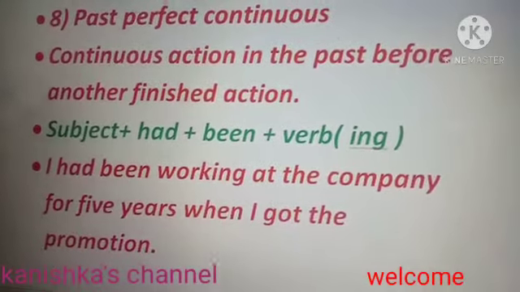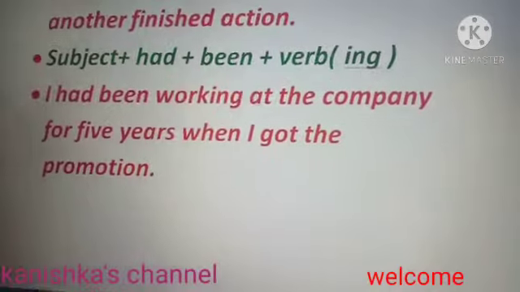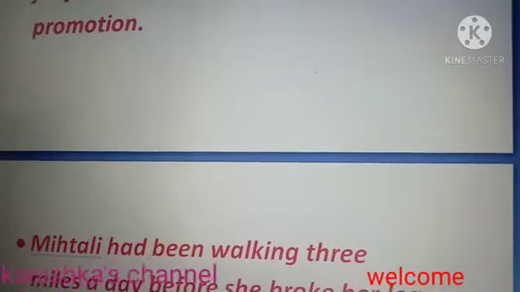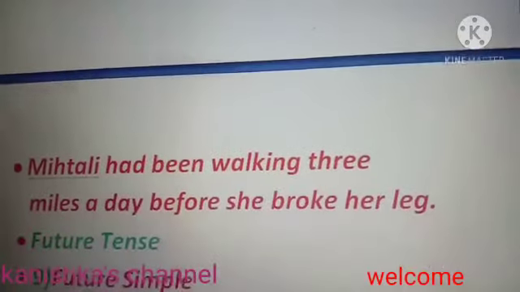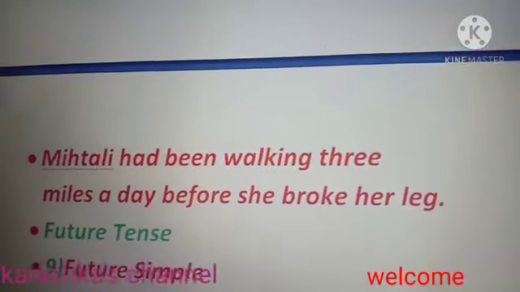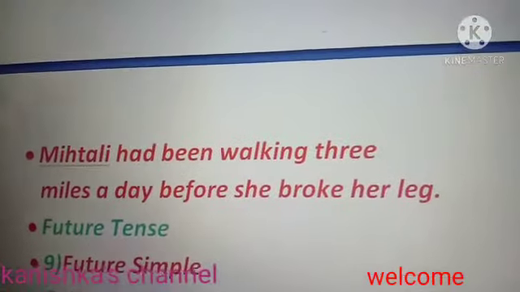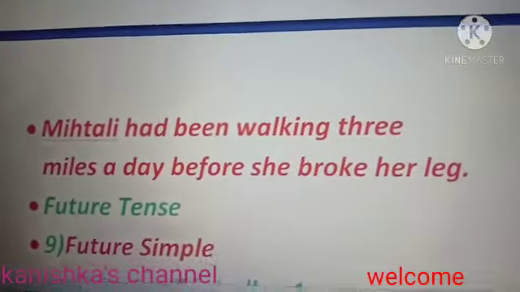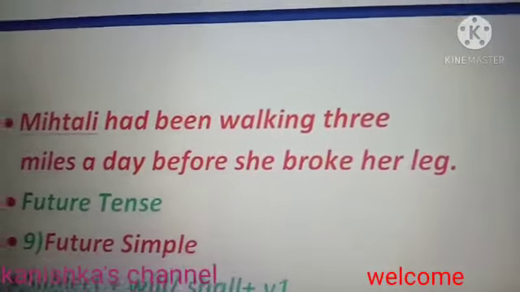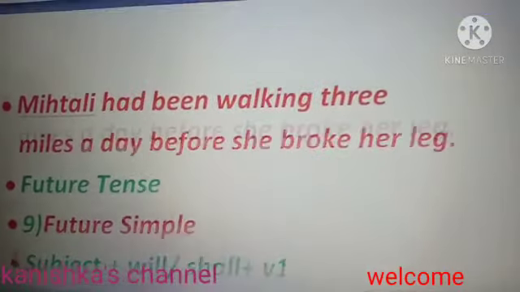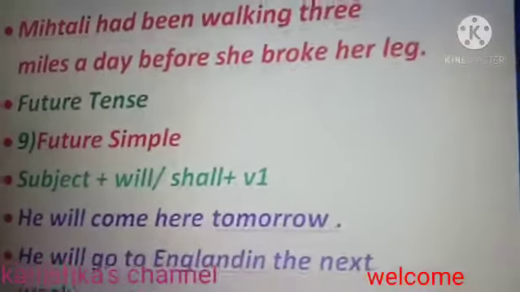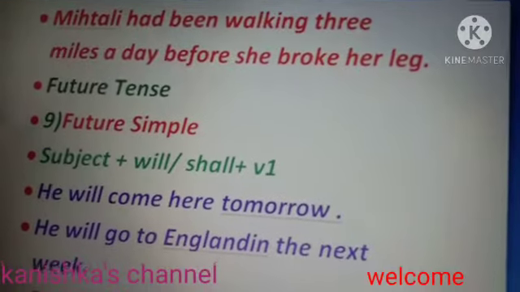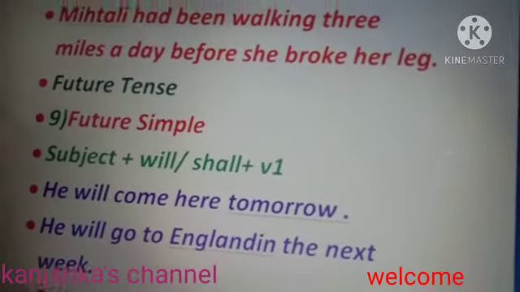So here the finished action is I got the promotion, and the continuous action in the past before the finished action is I had been working at the company for 5 years. Another example is Mithila had been walking 3 miles a day before she broke her leg. So here the finished action is she broke her leg, and the continuous action in the past before it is Mithila had been walking 3 miles a day.